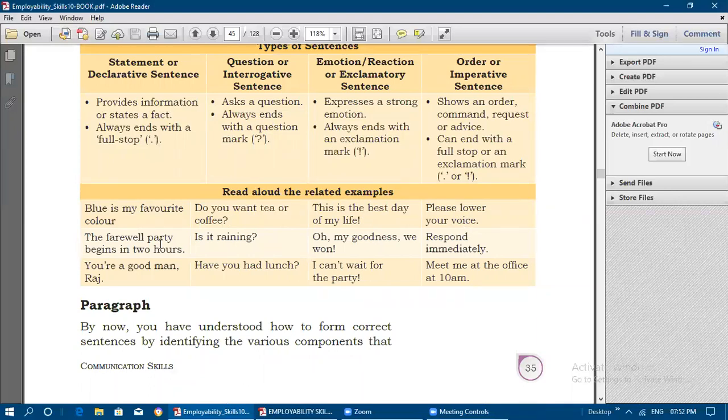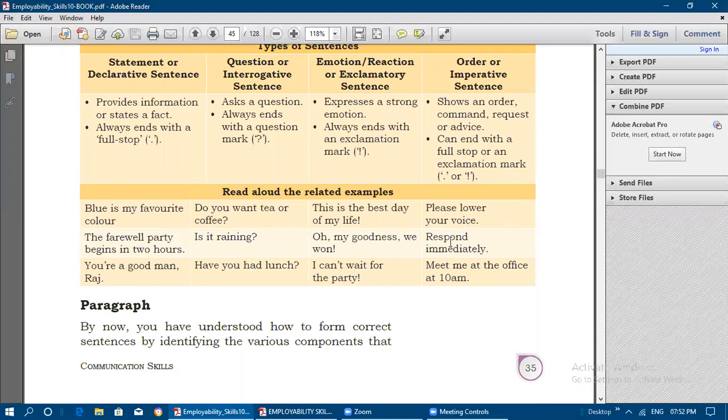Next is, the farewell party begins in 2 hours. You are a good man, Raj. Everything statement. Is it raining? Have you had a lunch? Questioning. Oh my goodness, we have won. We won. I can't wait for the party. So this is emotion or reaction.